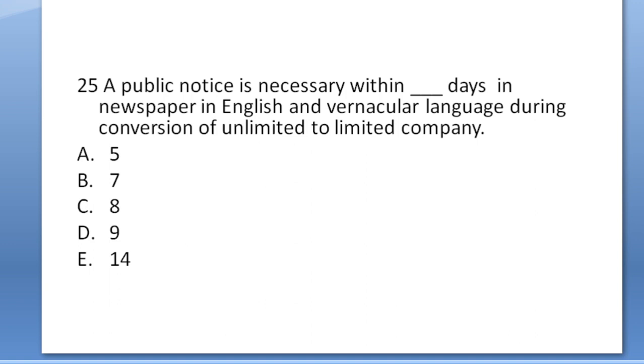Whenever a company is going to convert into another type of company like public to private or private to public, then the company must have to inform its stakeholders like banker, its shareholder, its participant members in a newspaper in two languages. First English and the second is the vernacular language, that is the local language. Within 7 days, when the idea existed, they must have to inform the newspaper. The answer will be B.